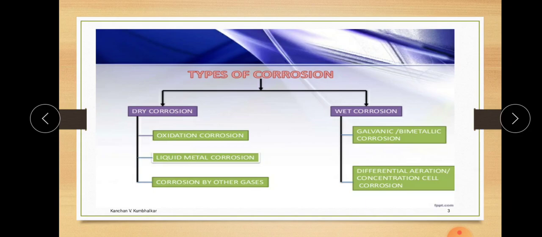But in wet corrosion, there is always an anode and cathode formation, and on the anode the oxidation process takes place, meaning on the anode the corrosion always takes place and the cathode always gets protected. Now wet corrosion has galvanic or bimetallic corrosion, and second is concentration cell corrosion, which will be studied in detail in this lecture.